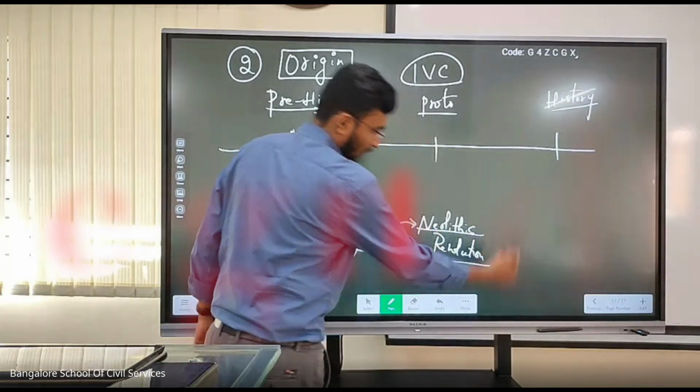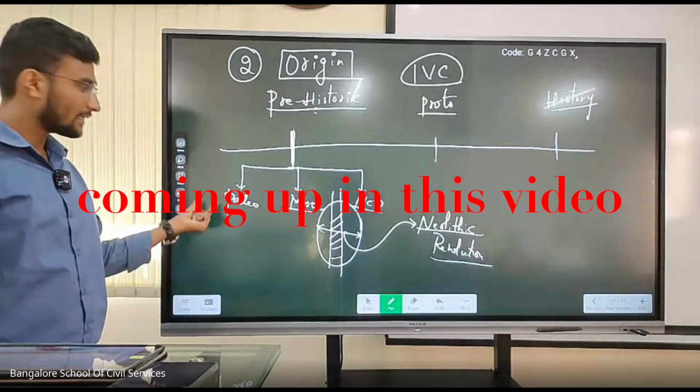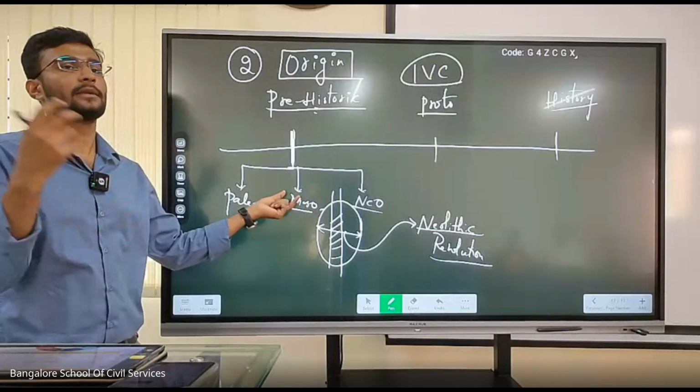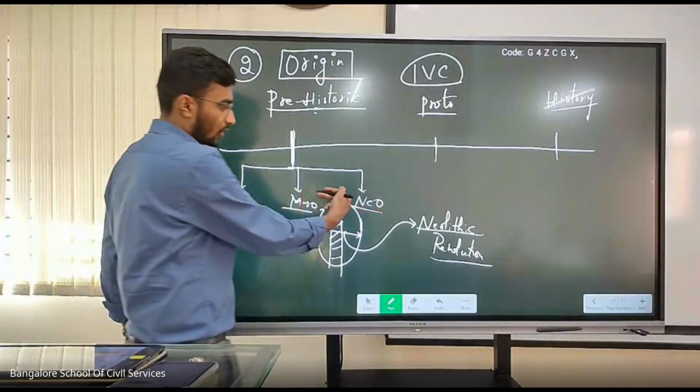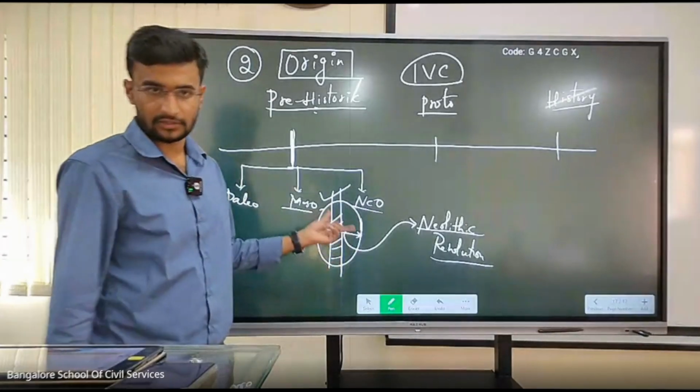See, first and foremost, they were highly nomads, and then in the Mesolithic they started to settle in a particular place. After settling, they started to go for a settled type of agriculture.